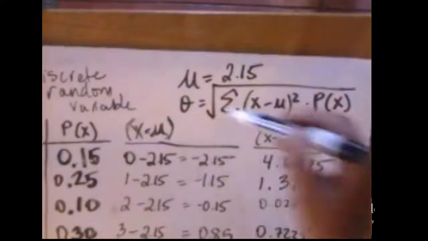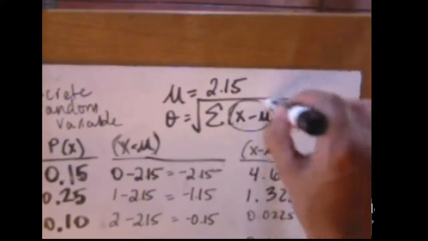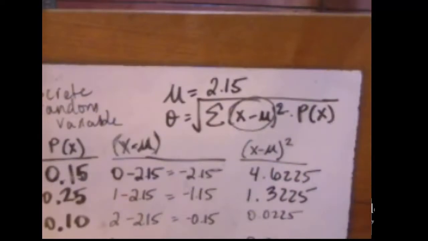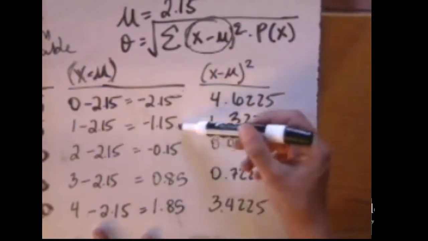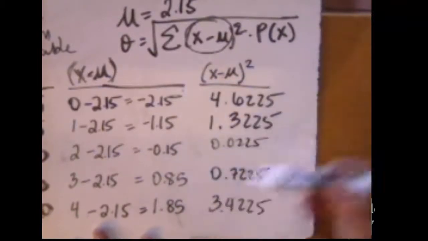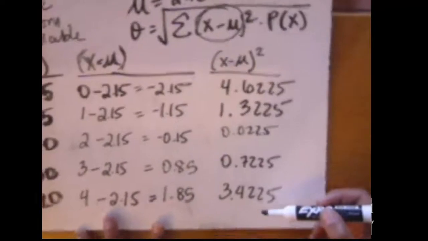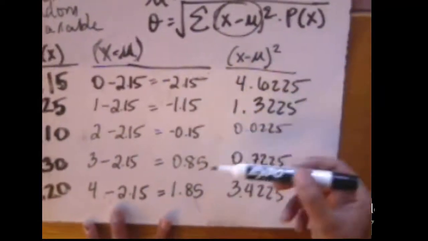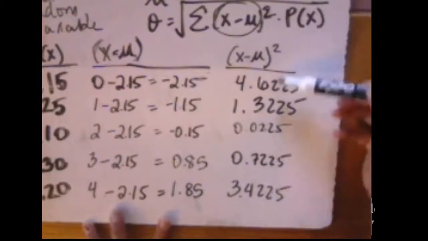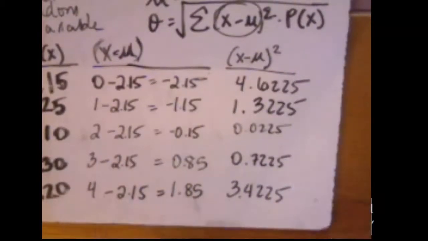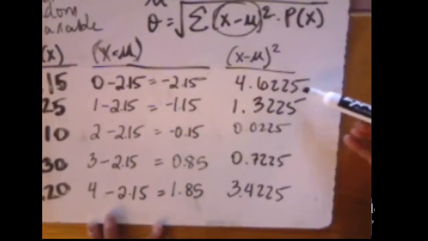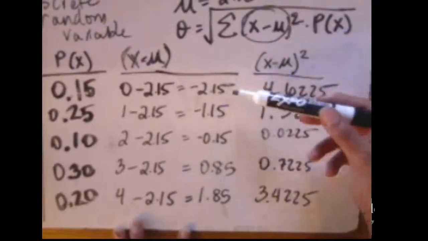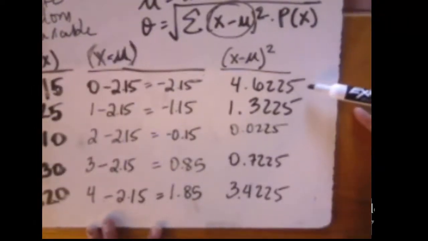The next step, if we look at our standard deviation, so basically I did this step. Now I want to square those values. Okay, so I take negative 2.15 and I square it. Same thing for negative 1.15. By the way, whenever you square any value, it's going to be positive. So here we have negative values, here we have positive values. You're always going to get a positive value when you square it. So watch out, if you get a negative value, make sure to drop that negative, because it's going to be the same thing squared. If it were negative 2.15 squared or positive 2.15 squared, you'd still get 4.6225.